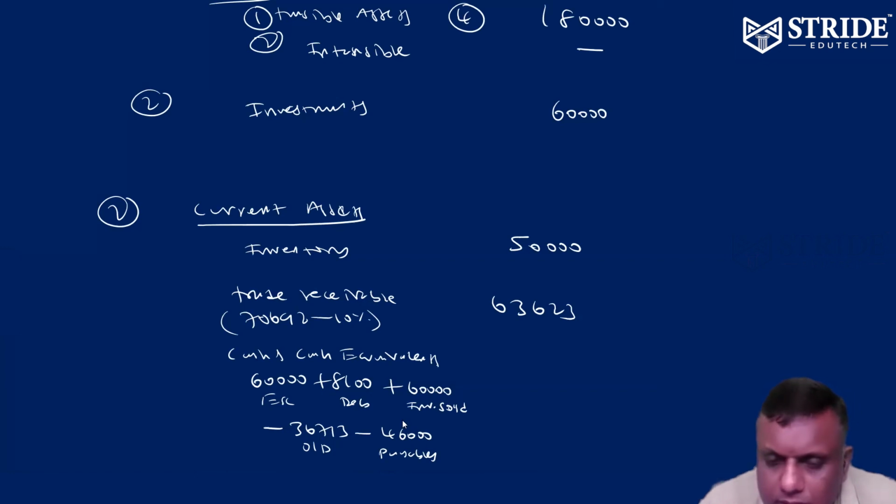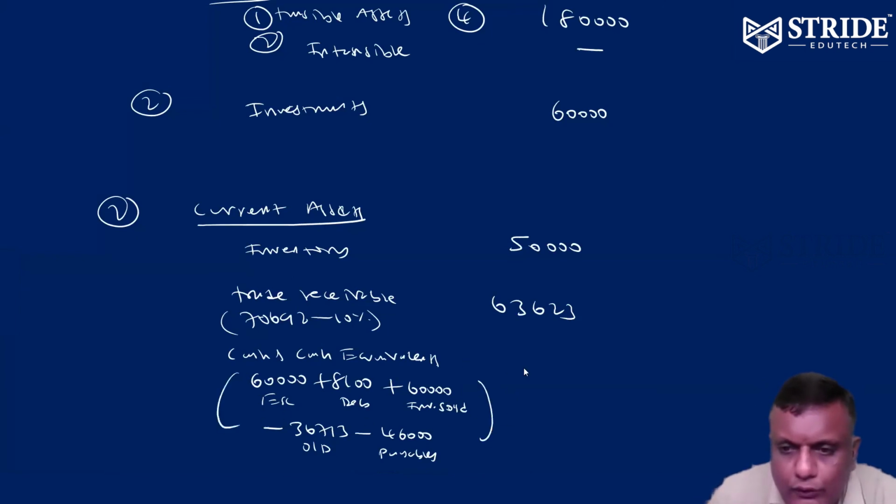So 60,000 plus 8,100 plus 60,000 minus 36,713 minus 46,000 is going to be 45,387. That's the cash.